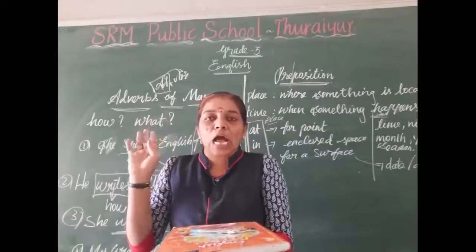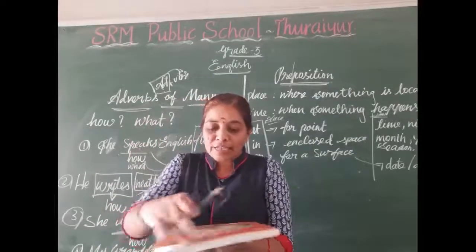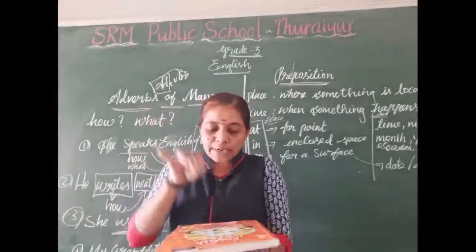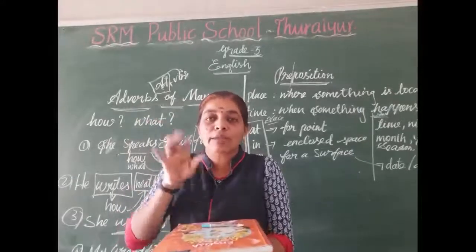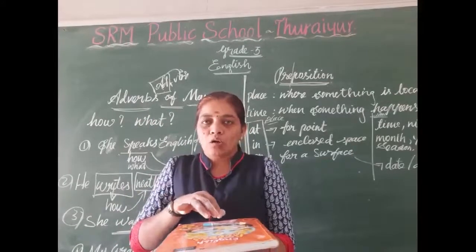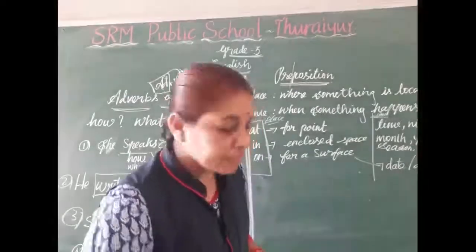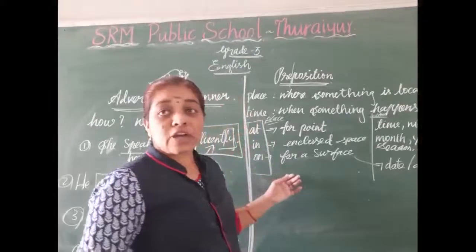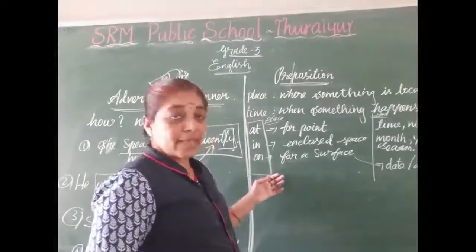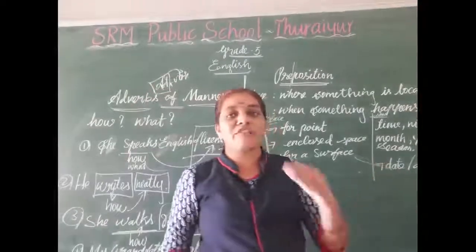Where is the pencil now? It is on the book. It's a surface place. So it is on the book. Okay, dears. This is preposition of place. Next we are going to see preposition of time.